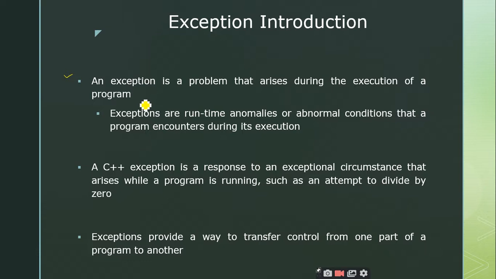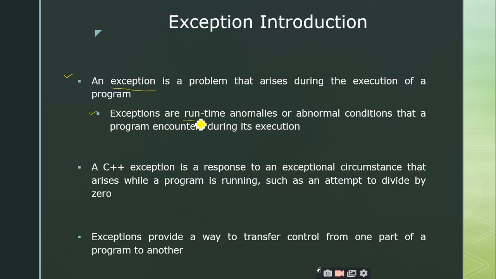So when you are executing the program, that means during the runtime you may have some problems, and that problem will lead to the termination of the program, or you won't get any output from that particular program. Such types of events we call an exception. Right.